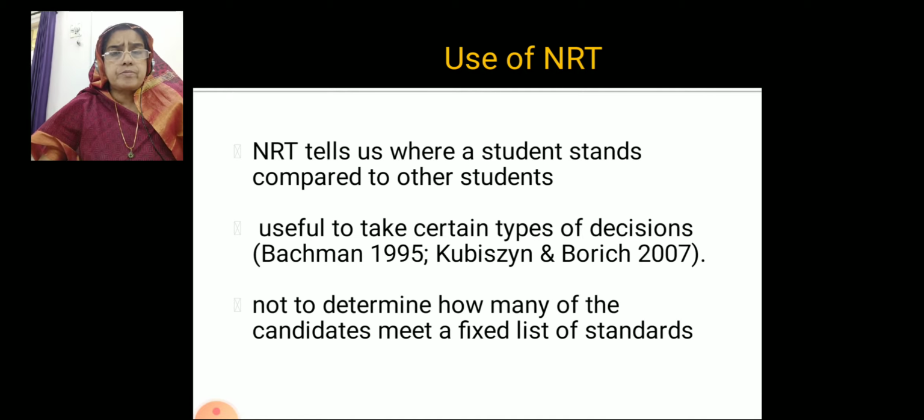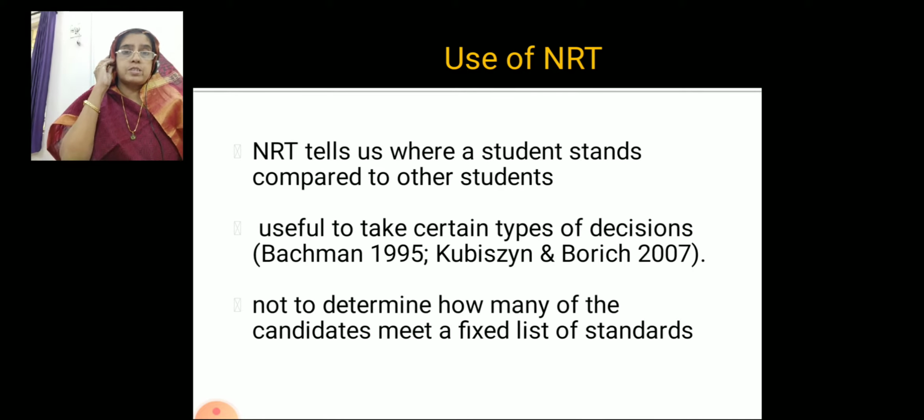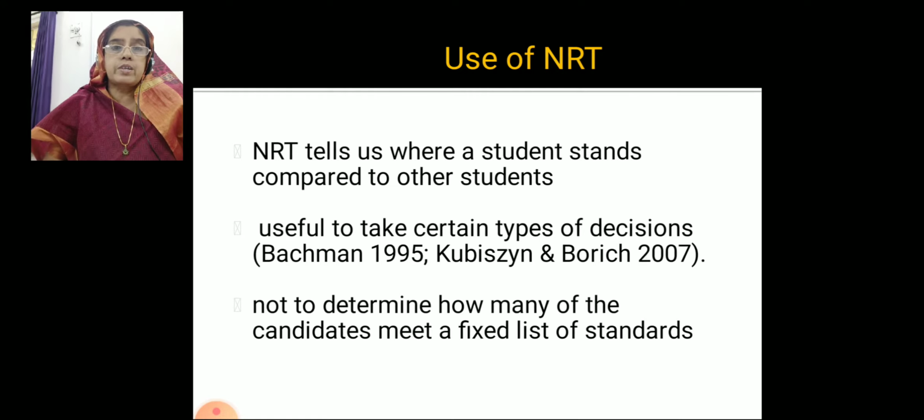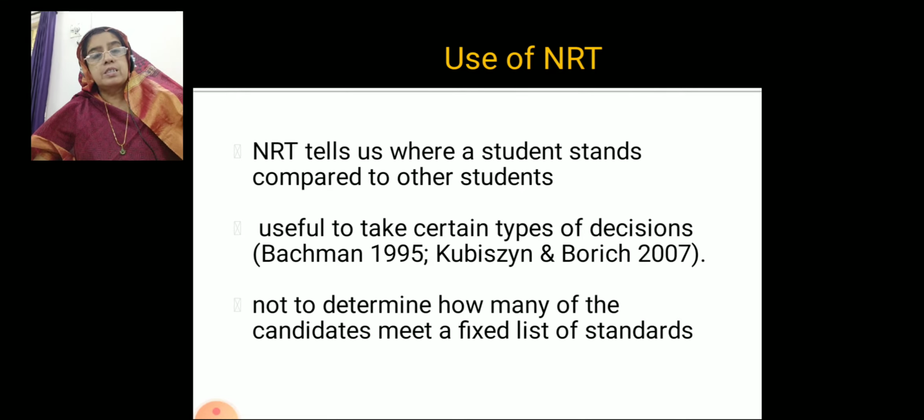Based upon the performance they will take the decision whether this student is suitable for this course or not, suitable for the company for employment or not.